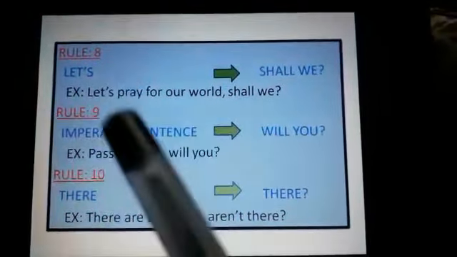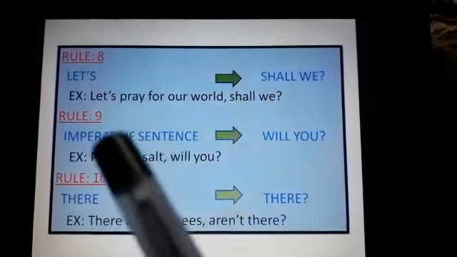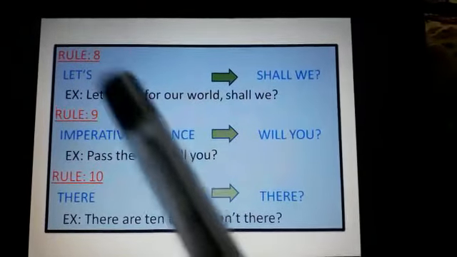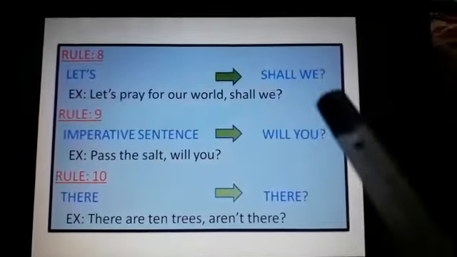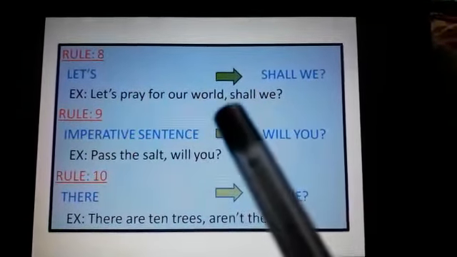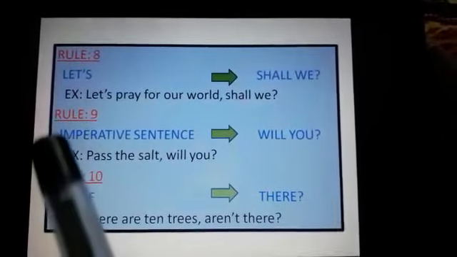Rule 8: It's an imperative sentence. Let's. In this, if the imperative sentence starts with "let's", then we have to give the question tag "shall we". So example: Let's pray for our world, shall we?